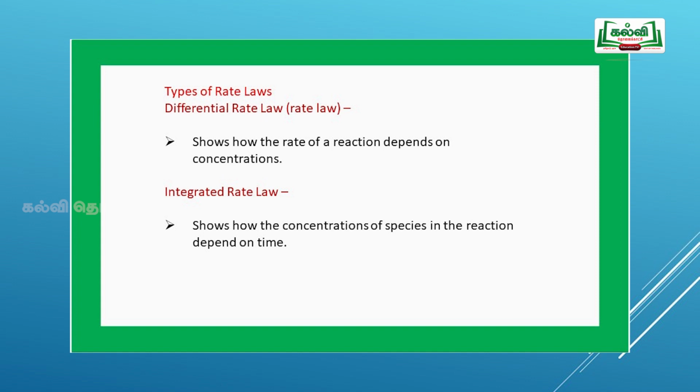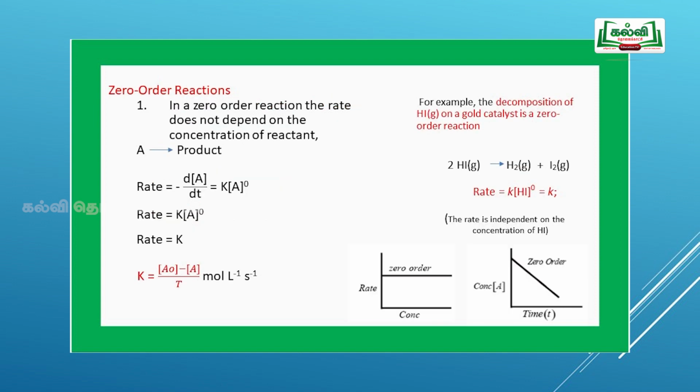Differential rate law shows how the rate of a reaction depends upon the concentration. The integral rate law shows how the concentration of the species in the reaction depends upon time. First we shall see zero order reaction. In a zero order reaction, the rate does not depend upon the initial concentration of the reactant. A gives product, the rate is equal to K into concentration of A to the power 0, so the rate is equal to the rate constant. Therefore, K is equal to [A]0 minus [A] by t.